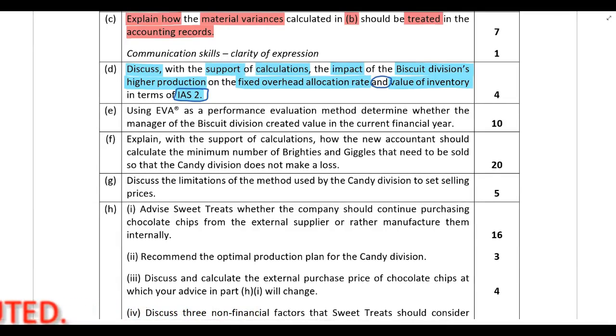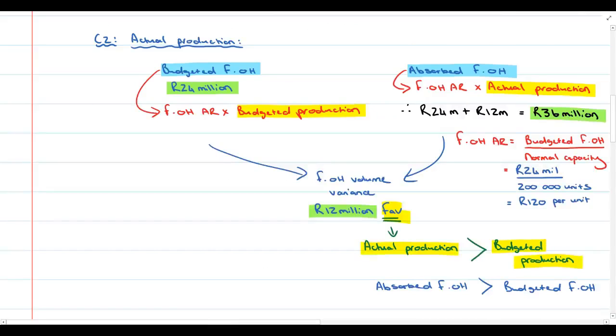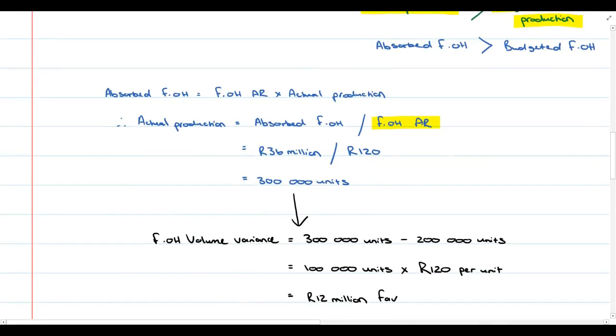If you go back to the information provided in the scenario, they budgeted to produce 200,000 units. We calculated actual production in Part B of the required, and you'll remember that they actually produced 300,000 units. So you can see actual production is significantly higher than budgeted production.